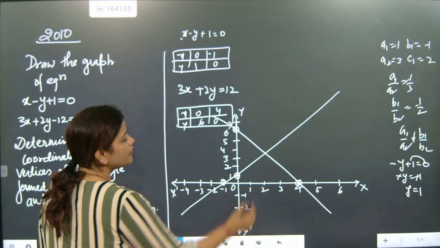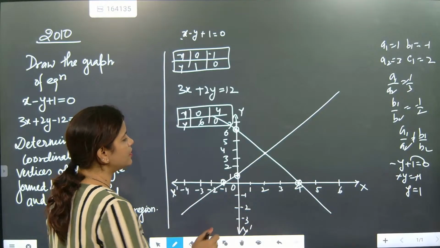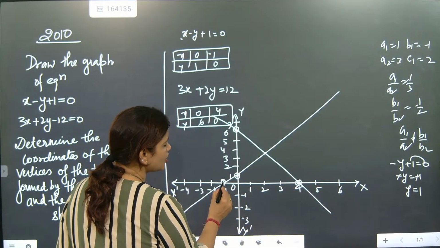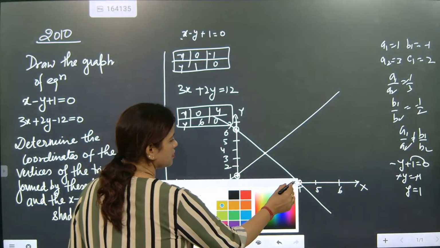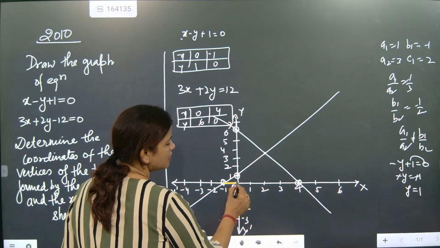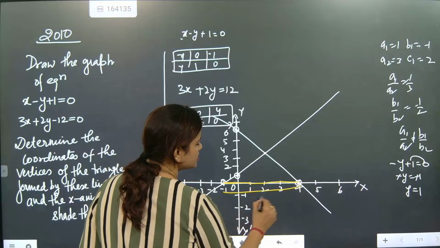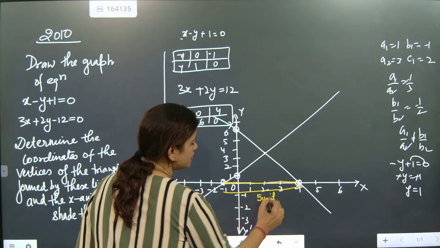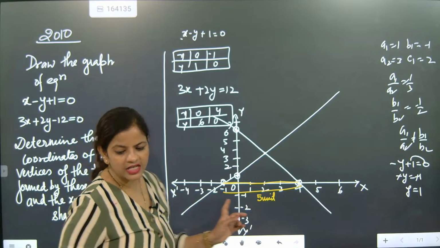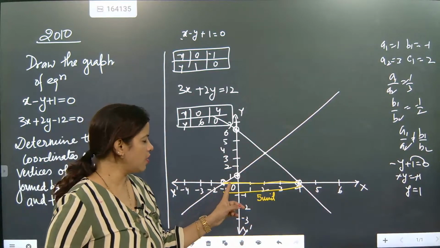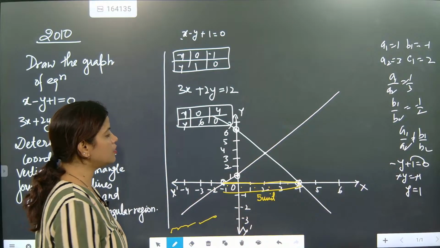Then now we have to find this intersecting point, because if this intersecting point comes, we will be able to find the value. So here if you check, how many units is this? This is 1 unit. Count. Base is needed now. This is 1, 2, 3, 4, 5. So total base width is 5 units. Did you understand? Minus 1 to 0 is 1 unit. Remember this one. 1, 2, 3, 4, 5. So 5 units came.